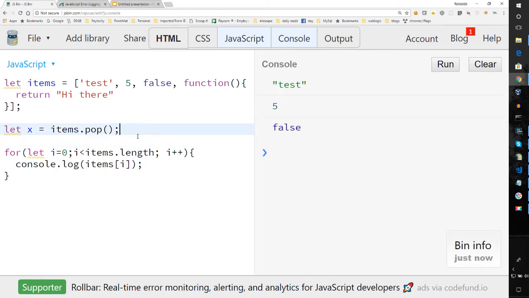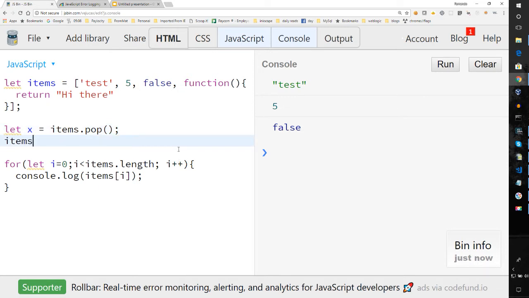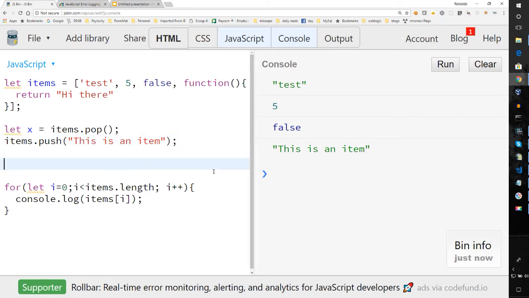Well, we can also add additional items to the array by simply calling push. So now we can push an item to the array. So there you have it. We added an item to the array. But those are only two ways to add and remove items. We also have shift and unshift. So let's take a look at that, and I'll talk about why that's important.